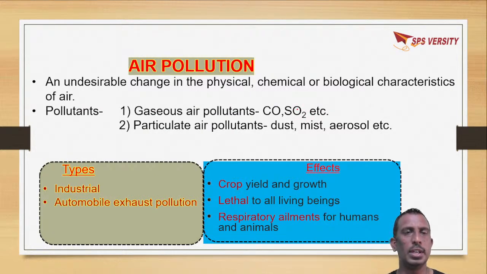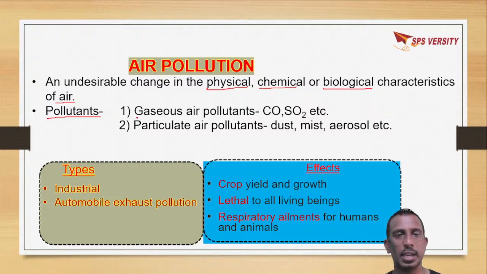Air pollution is an undesirable change in air, in its physical, chemical or biological characteristics. If there is a change in the physical, chemical or biological characteristics of air, it is called air pollution. The substances which cause air pollution are of two kinds: gaseous air pollutants and particulate air pollutants.